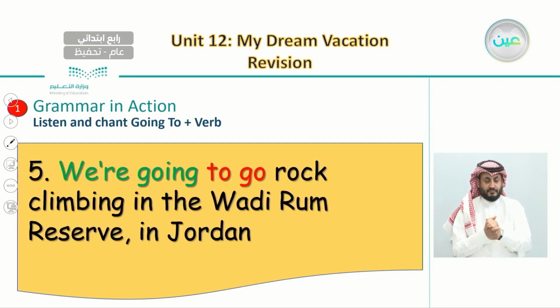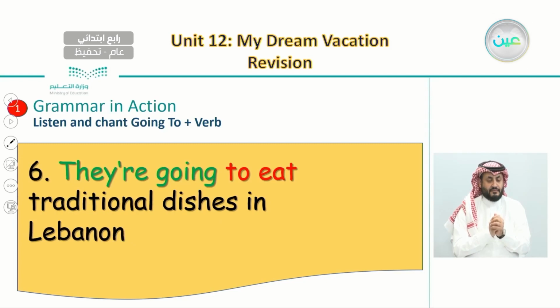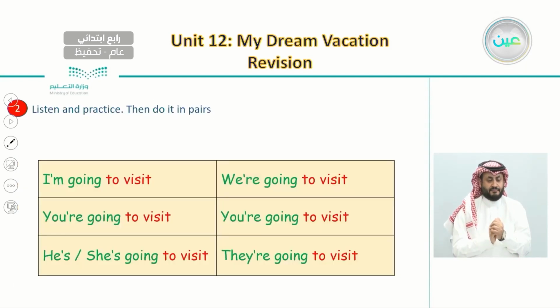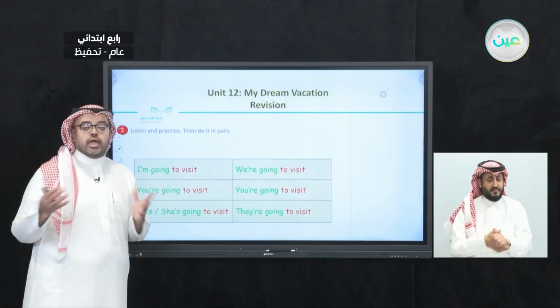Number 5. We are going to go rock climbing in the Wadi Rum Reserve in Jordan. Number 6. They are going to eat traditional dishes in Lebanon. So this is about our chant, going to plus a verb.